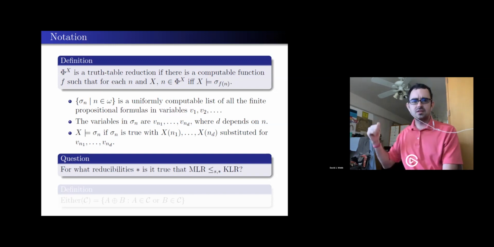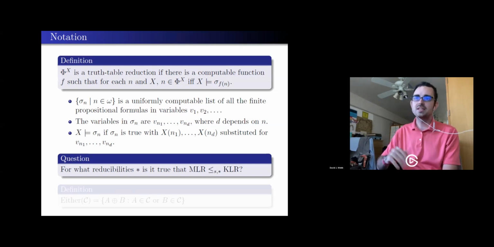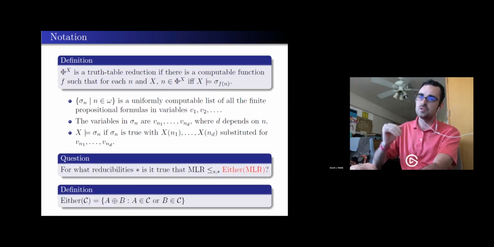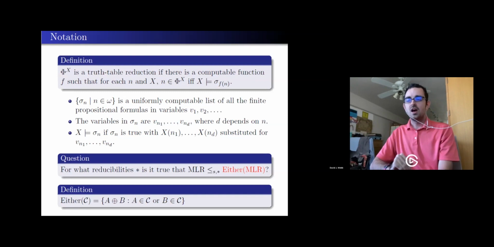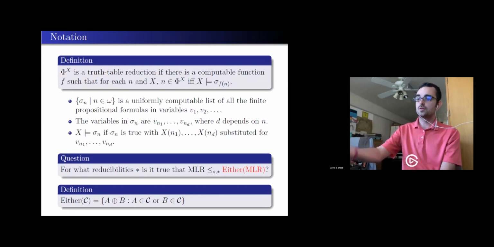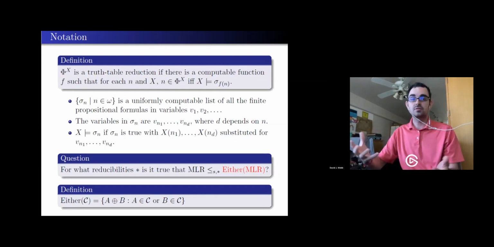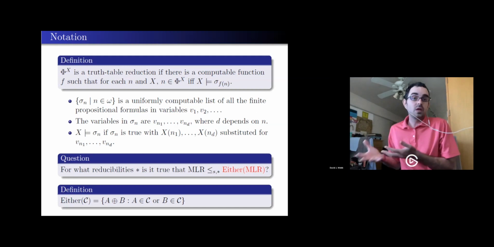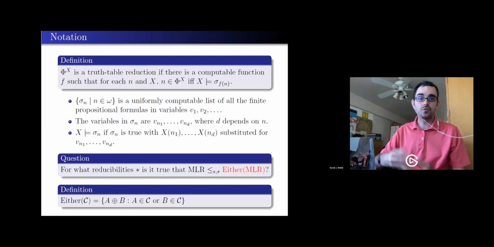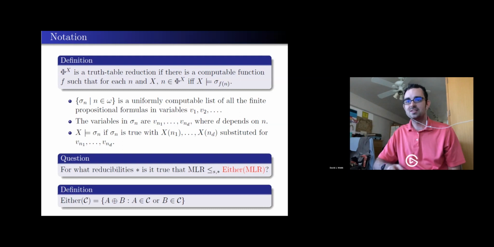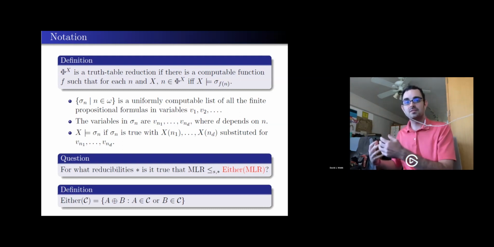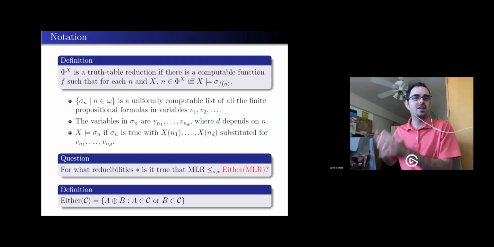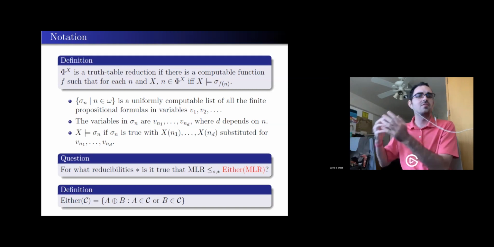But the proof that we did on the previous slide didn't really use KLR. It did in a sense, but the property it was really making use of was this half randomness. So I'm introducing this new mass problem of either of some existing mass problem, where one half of the real belongs to C, but we don't know which. We are trying to uniformly output bits in a certain mass problem, given that I definitely have some of them, but I don't know where they are. I don't know whether it's on the even half or the odd half.